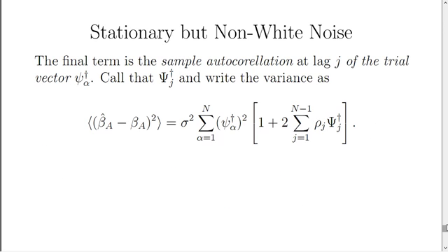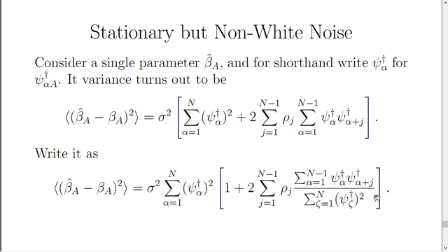Now, the final term, by the way, is just the sample autocorrelation at lag j of the dual trial vector. You may even recognize that this is the Yule-Walker estimate. It is the sum of values with time-lagged offset values divided by that with no lag.